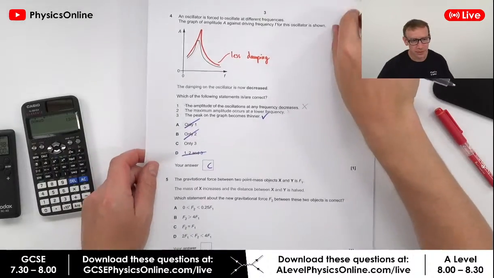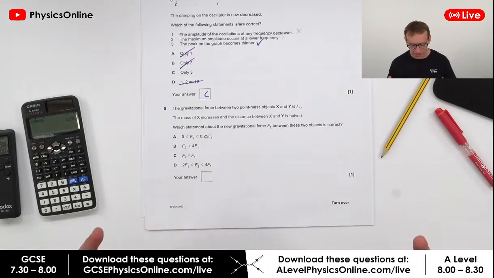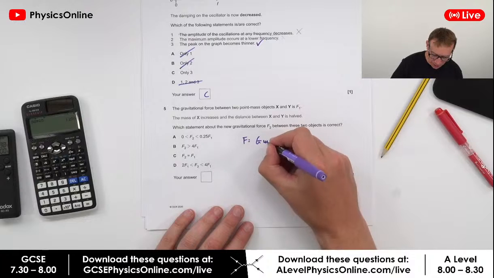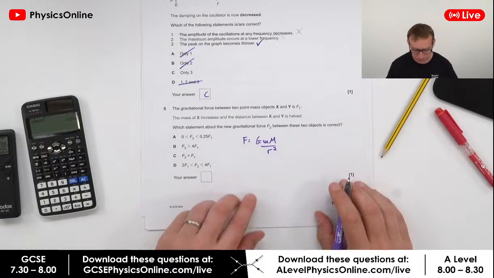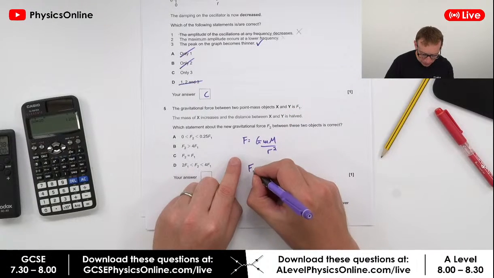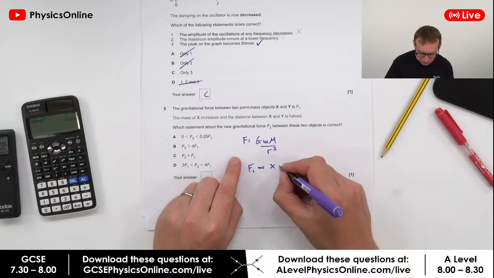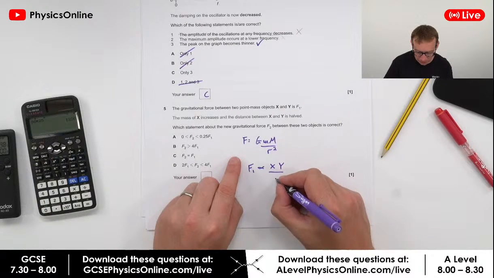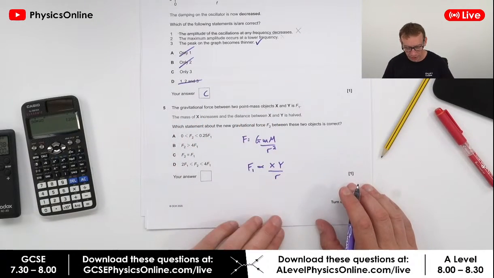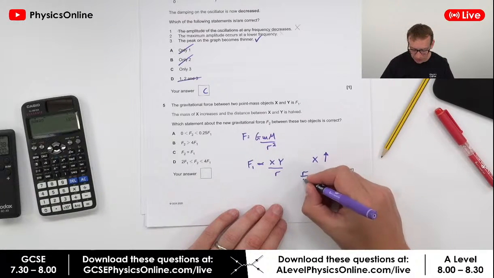Right, the gravitational force between 2 point masses is F1. Okay, so this question here, we know that the force is equal to GMM over R squared. Now between two objects X and Y, the force is F1. So F1 is going to be proportional to X times Y over the distance between them. Okay, the mass of X increases and the distance between X and Y is halved. So basically the value of X goes up and R is now going to be equal to R over 2,